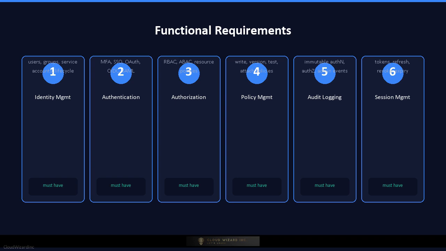Fifth, audit and compliance. Every authentication attempt, authorization decision, administrative change, and privileged action must be logged immutably with timestamps and context. Sixth, session management. The system must issue, validate, refresh, and revoke tokens and sessions. These six capabilities make IAM secure and usable at scale.